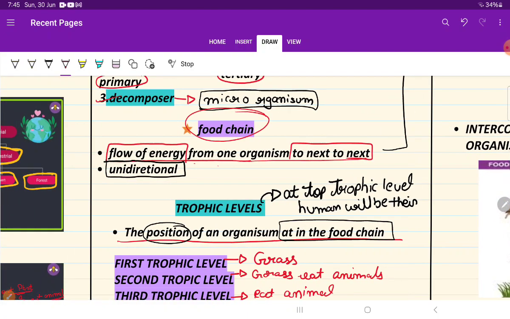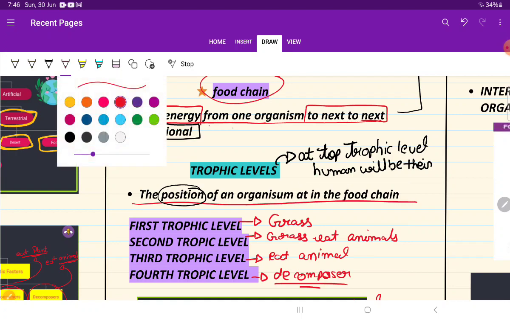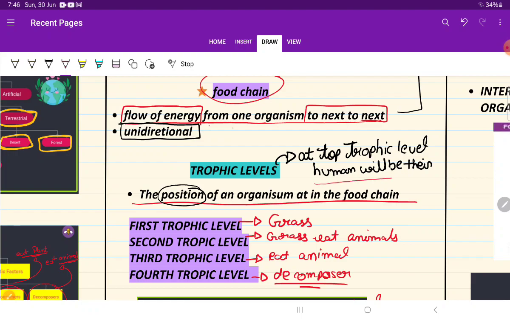Now let's see about the trophic level. The position that the organism occupies in the food chain, that means the position that is occupied by the animal, is called trophic level. Or you can learn it this way also: the various stages of food transfer that take place in the food chain are called trophic levels. But I suggest you go with the first definition only. Okay, this is for general knowledge. At the top of the trophic level, human will always be there.